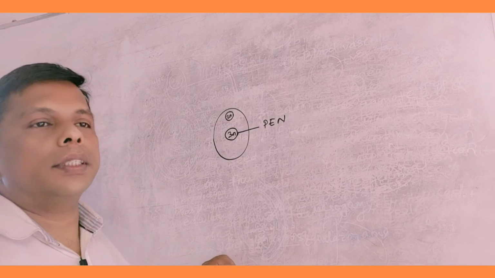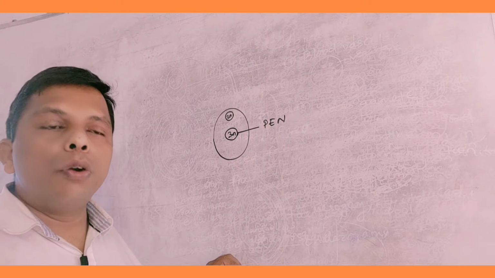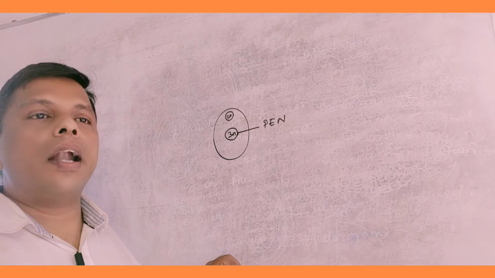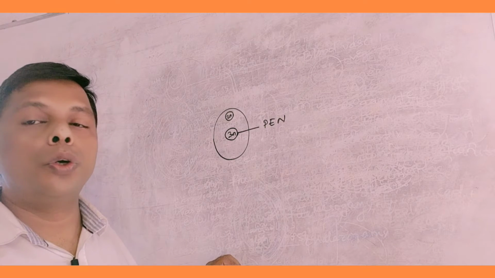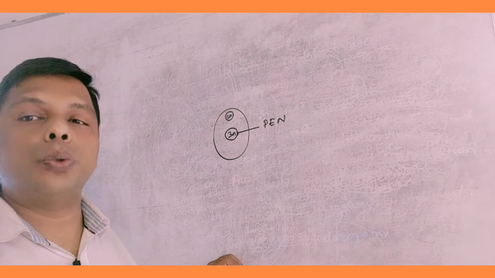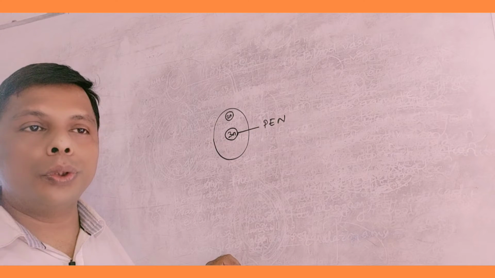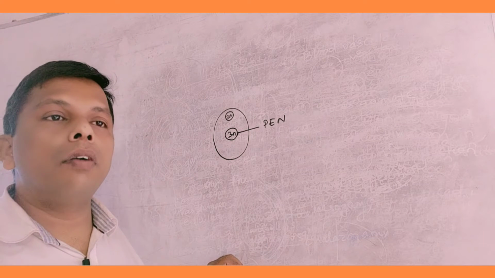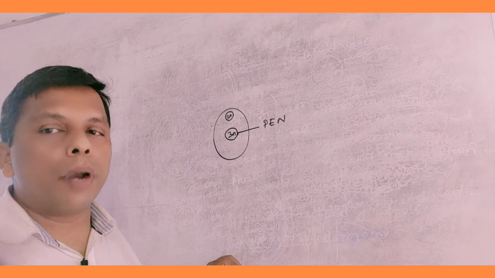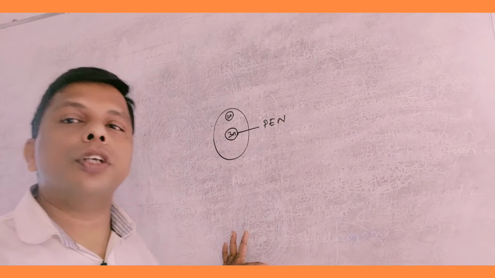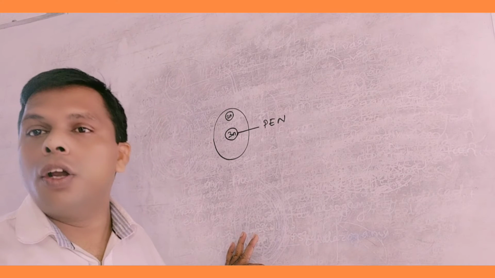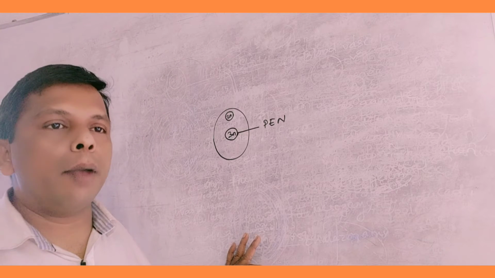This primary endosperm nucleus starts dividing rapidly to produce food-laden tissues, which are used for the growing embryo. Formation of endosperm is essential for development of embryo.